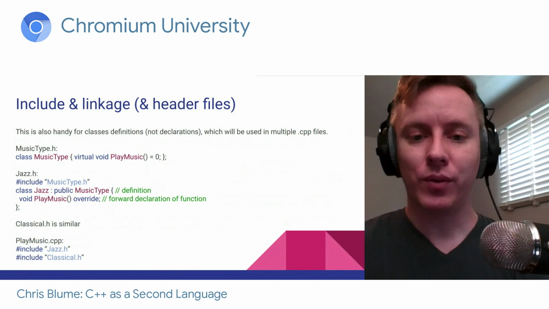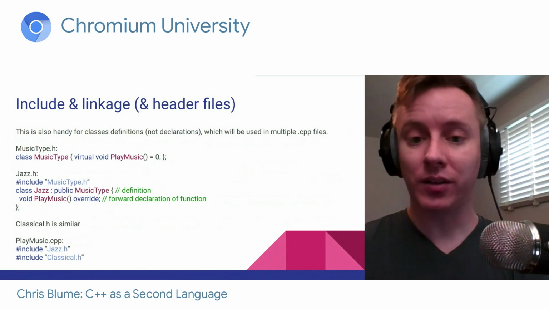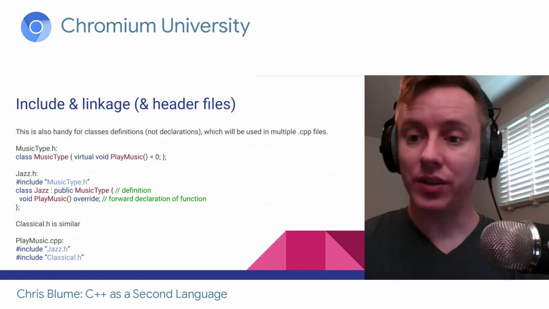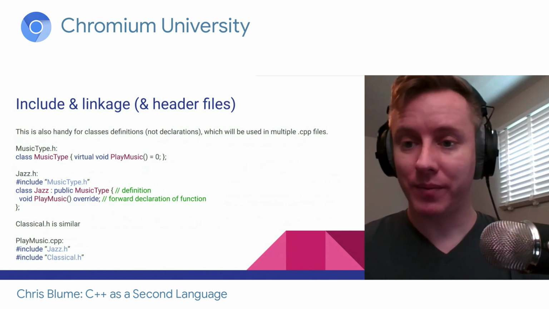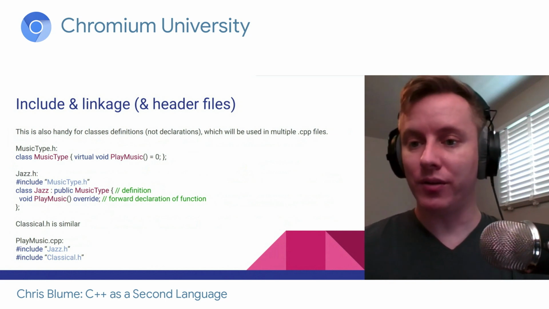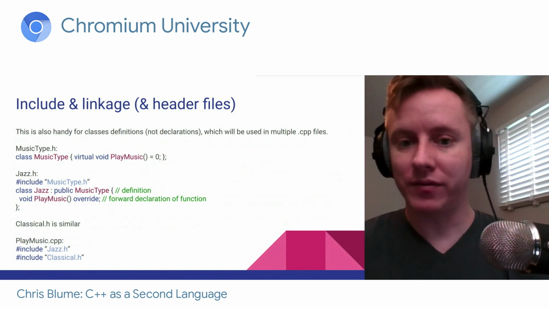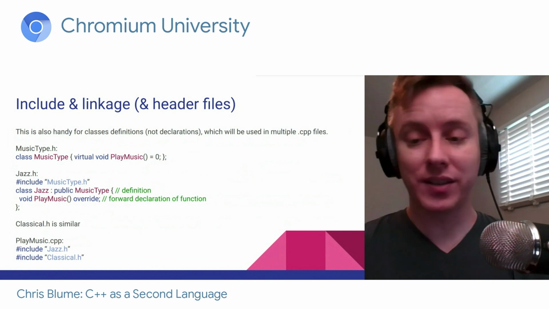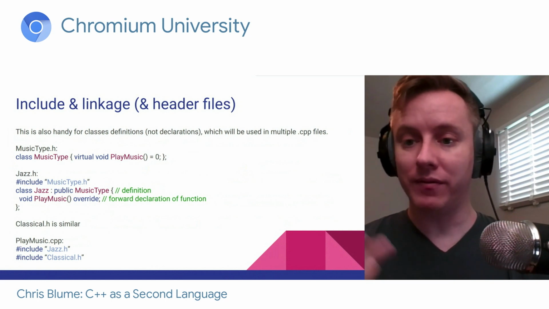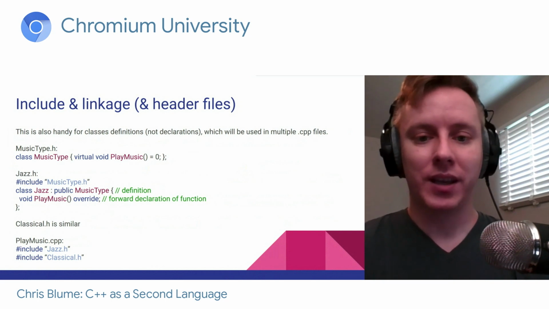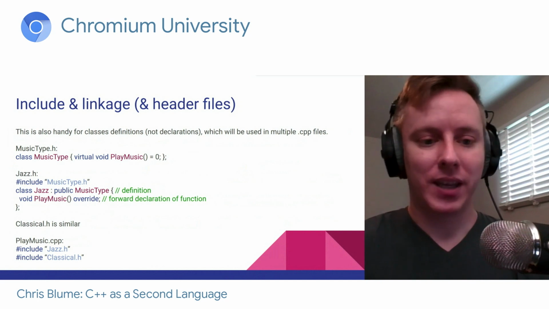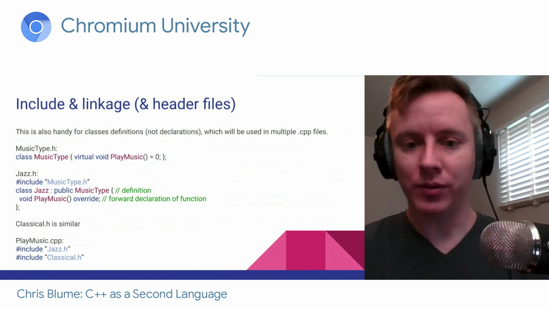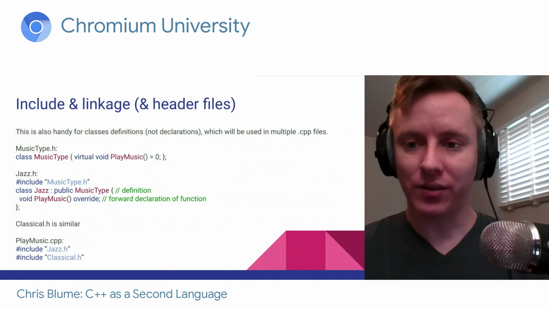Below that, we have jazz.h, and it includes musictype.h. And we have class Jazz, which derives from MusicType. So this makes sense. We needed to know the class in order to derive from it. But then below that, we have classical.h. It's the exact same thing. It's going to also derive from MusicType. Here's where it gets tricky. At the bottom, we have playmusic.cpp, and that's going to include jazz.h and classical.h.